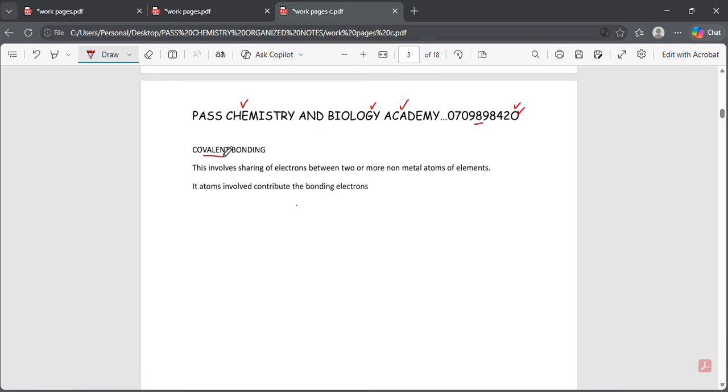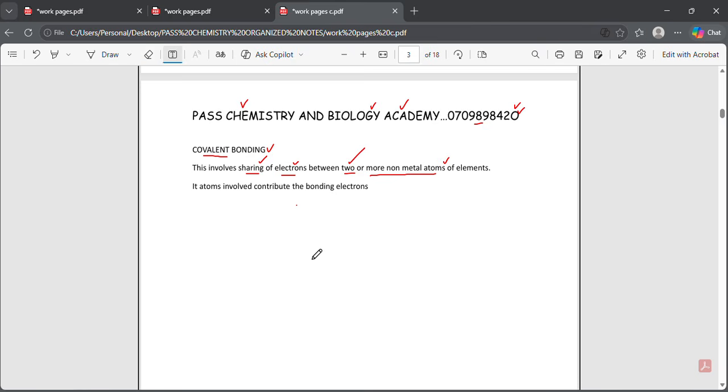Many of you might ask yourself, what is covalent bonding? This is a type of bonding which involves sharing of electrons between two or more non-metal atoms of elements.